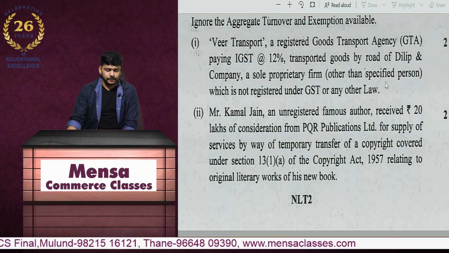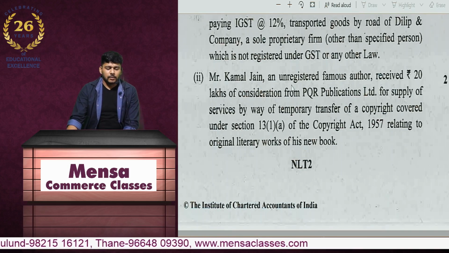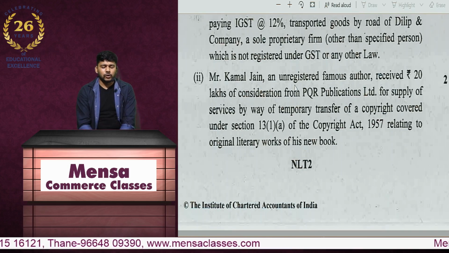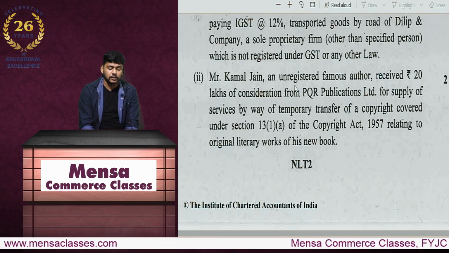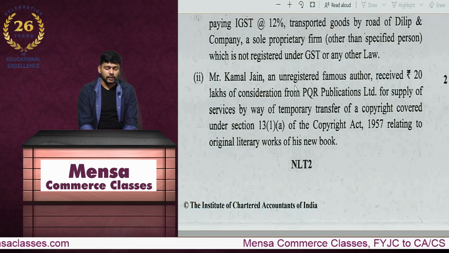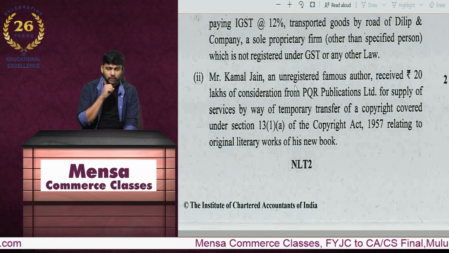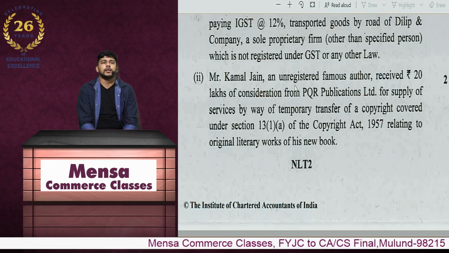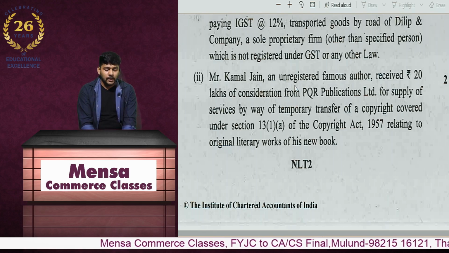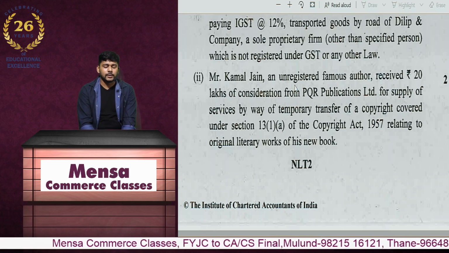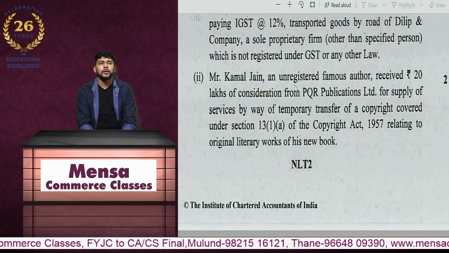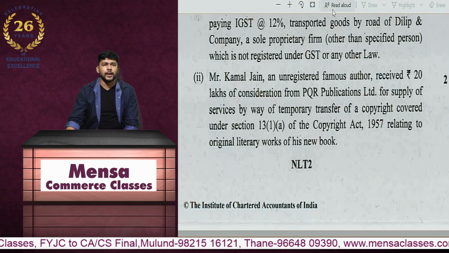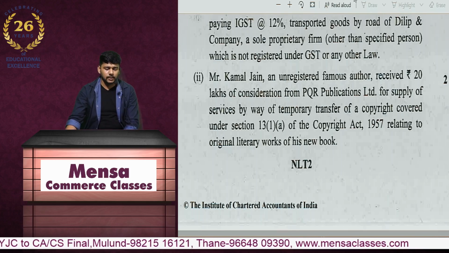Mr. Kamal Jain, an unregistered famous author, received 20 lakhs consideration from PQR Publications for supply of services by way of temporary transfer of copyright covered under 13A relating to original literary work. Now, usually what happens is that as per the original exemption, there was an exemption. However, with respect to the amendment, what they had said is if it is received by a publisher from an unregistered author, then the publisher needs to pay the tax under the reverse charge mechanism in this case.